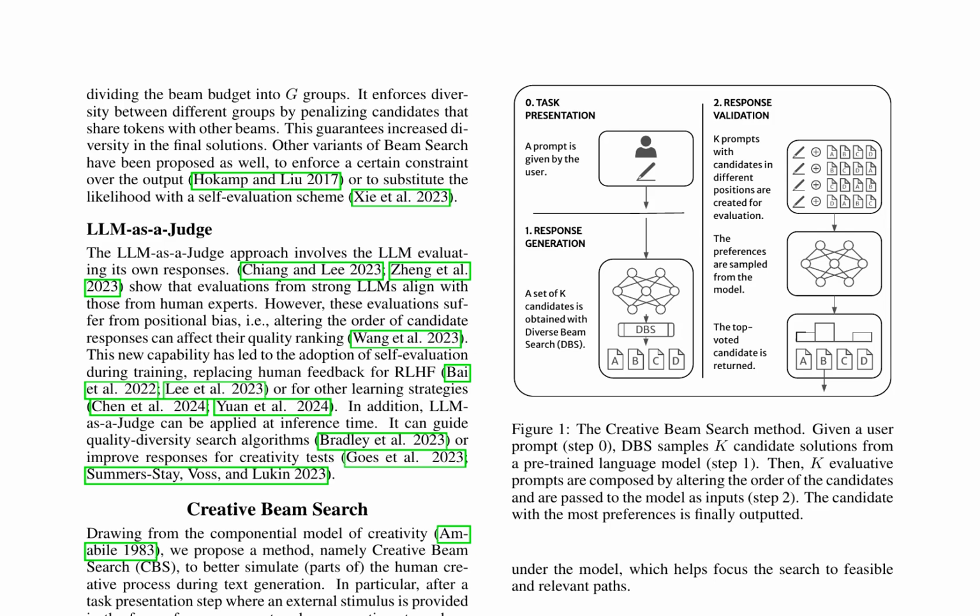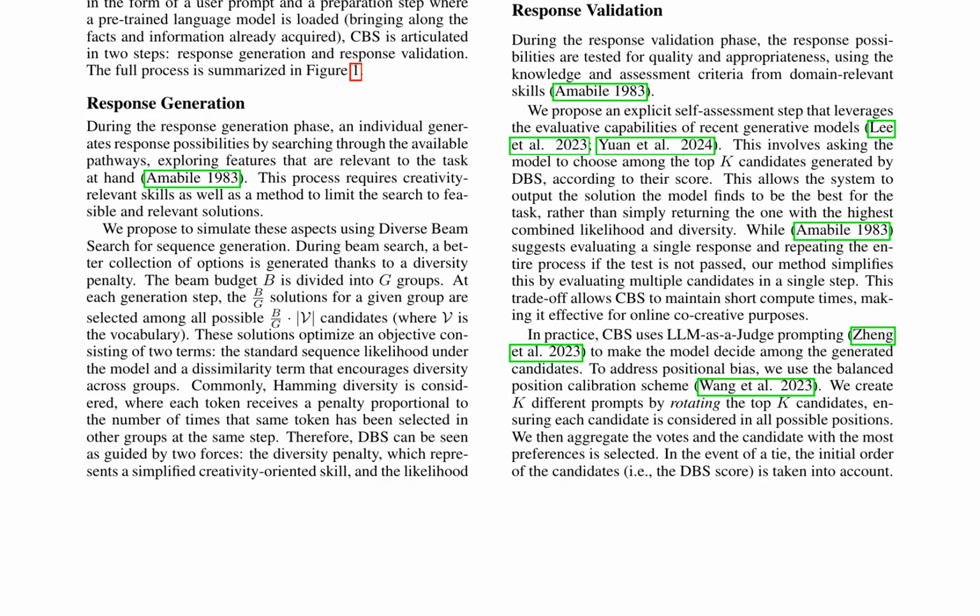This method simulates the creativity-relevant skills and knowledge required for domain-specific tasks, as outlined in the componential model of creativity proposed by Amabile, 1983. The response validation phase leverages the evaluative capabilities of recent generative models, such as LLM-as-a-Judge prompting, to assess the quality and appropriateness of the generated responses. This involves creating K different prompts by rotating the top K candidates and aggregating their votes to select the best candidate. In the event of a tie, the initial order of the candidates, as determined by the DBS score, is considered.